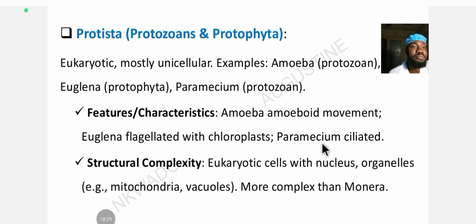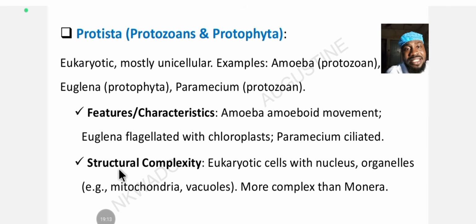Okay, paramecium is ciliated. Unlike euglena that locomotes with its flagella, paramecium locomotes with cilia. And you know how cilia look. Cilia are more in quantity, but flagella are mostly two most of the time. And cilia are shorter, but flagella are longer. All right, that's the difference. Those are the differences between cilia and flagellum.